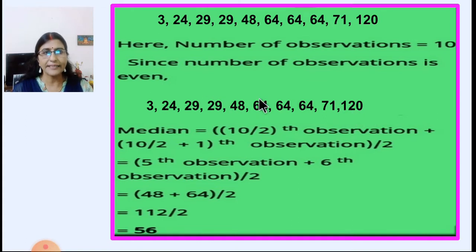If you arrange it in decreasing order, let us see which is the 5th observation. 1, 2, 3, 4, 5. The 5th observation is 64, and then the 6th observation is 48. So 64 plus 48 is also 112, and 112 divided by 2 is 56.